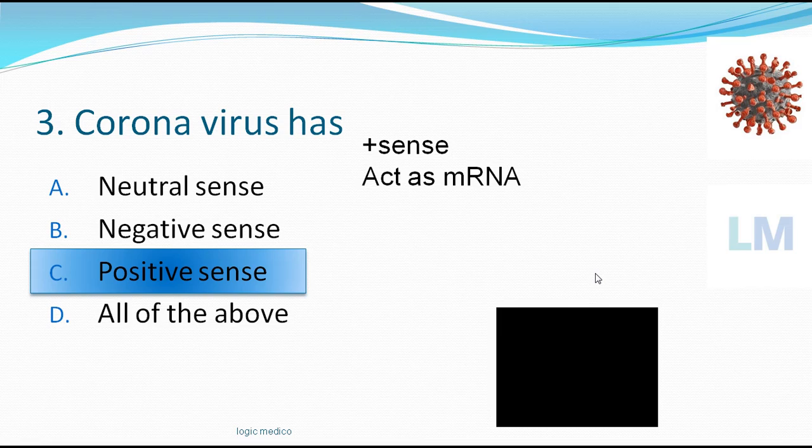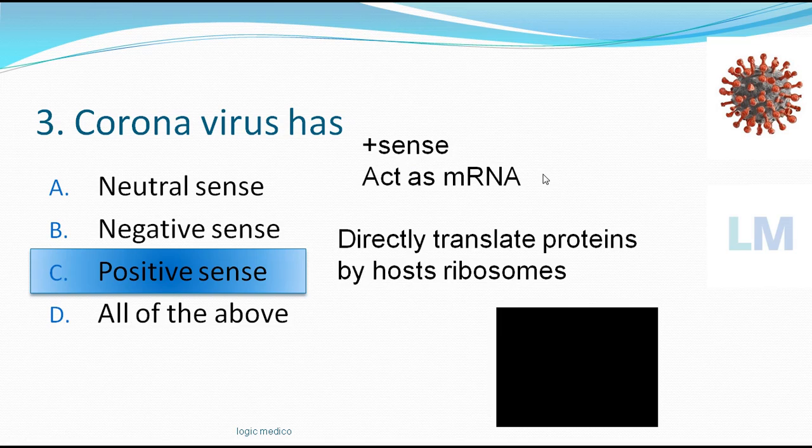So what does positive sense mean? It means coronavirus has a genetic material which is mRNA, and this genetic material is positive sense, meaning as soon as it enters the body, it directly translates the proteins using the host ribosome. It doesn't have to do anything else. It just has to enter the human cell and directly starts producing its proteins, the various components of protein which we'll see later. So those proteins are directly produced. That is called positive sense mRNA.